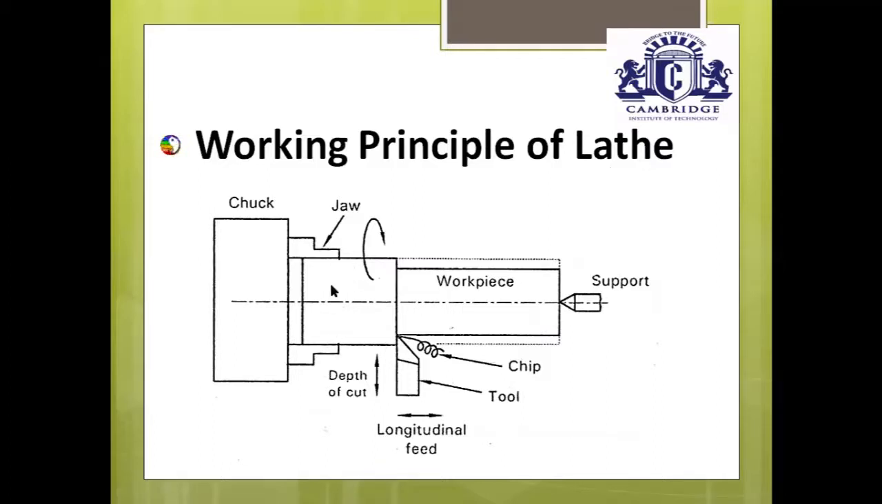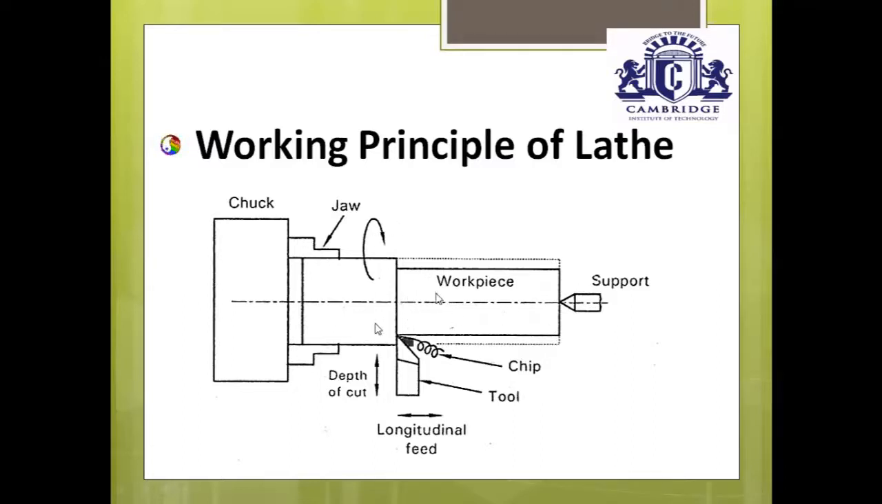Then this is a chuck. These are the jaws. This is a workpiece. Initially, the workpiece is cylindrical. One end of the workpiece is placed inside the chuck and the other end is supported by means of the dead center. When you switch on the machine, the workpiece is continuously rotating, right?